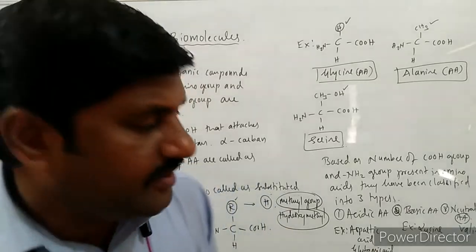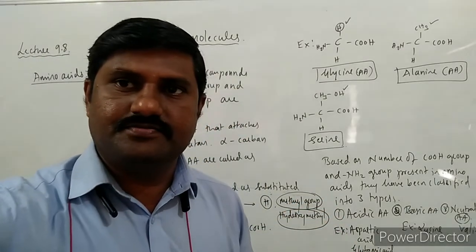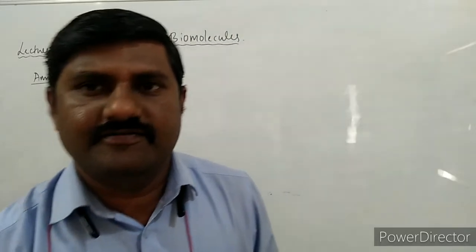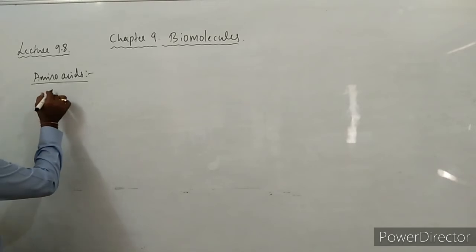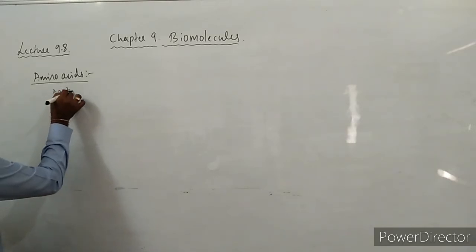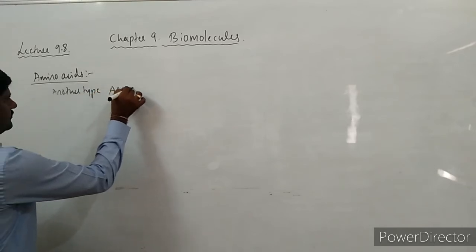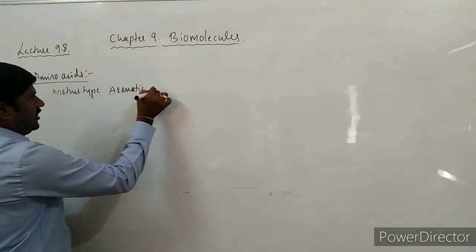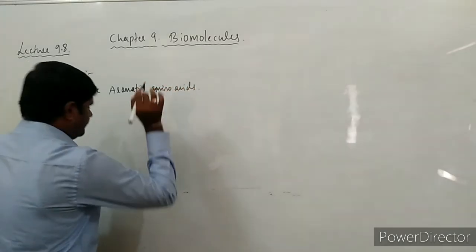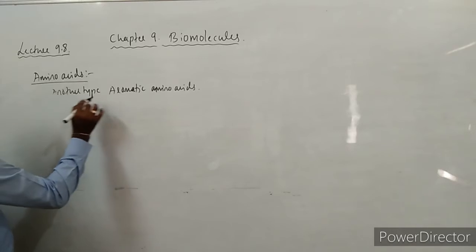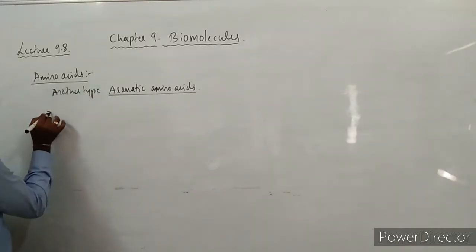Okay, so these are the three major types of amino acids. One more type of amino acid we can see here. So another type is aromatic amino acids, we can say. What are these aromatic amino acids? The question arises here.